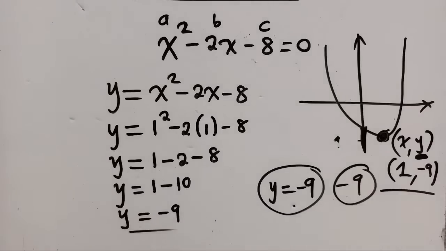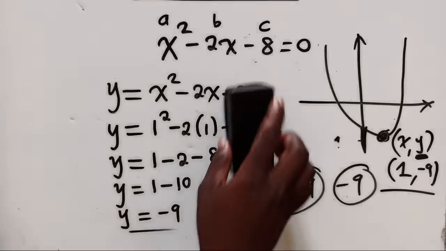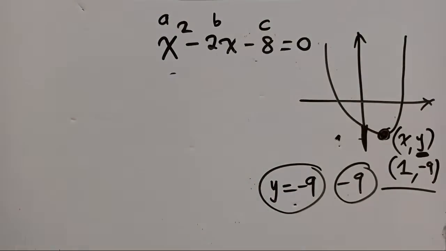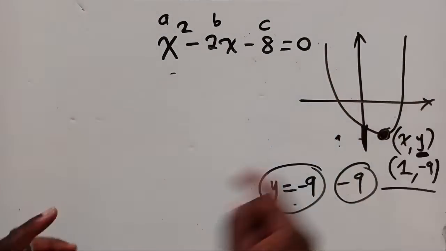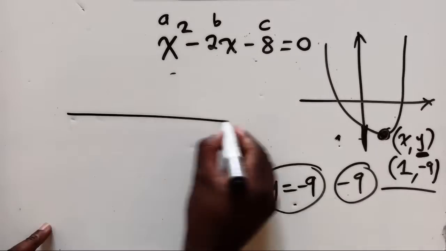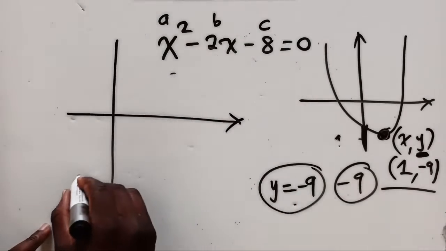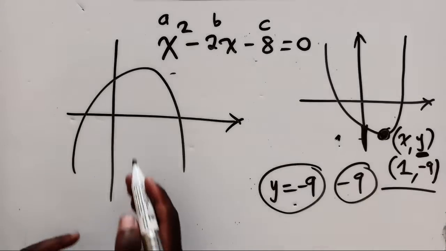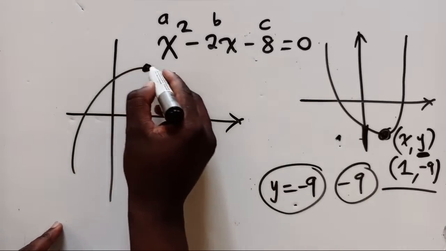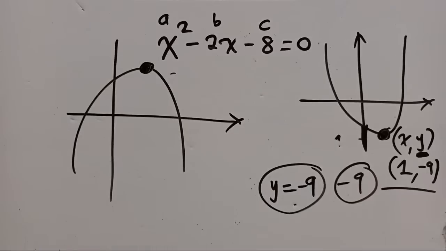So if they ask you about the maximum, somebody is saying maximum. They are asking us the minimum because this graph is opening upwards. But if it's like this, look at this, if it's like this, they'll ask you for the maximum. Max, it will be here. You come and get the y value here for the maximum. And in most cases, they ask about the minimum value. So that's it.